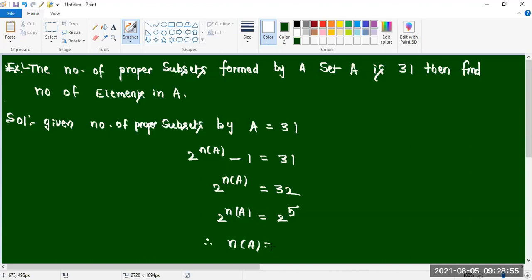Bases are equal, then powers are equal. So 5 elements are there. A has 5 elements is the answer.